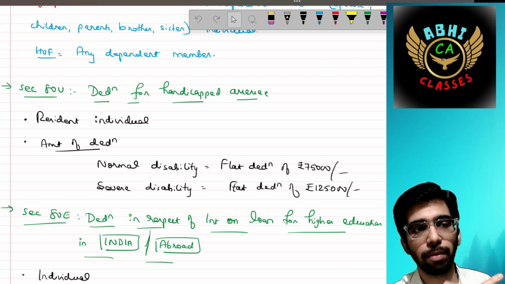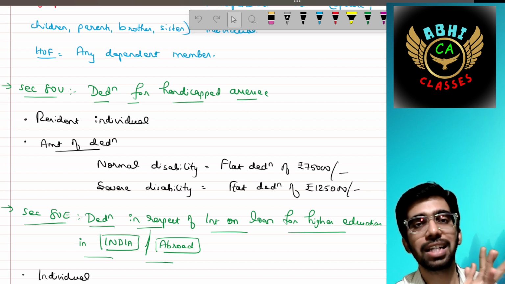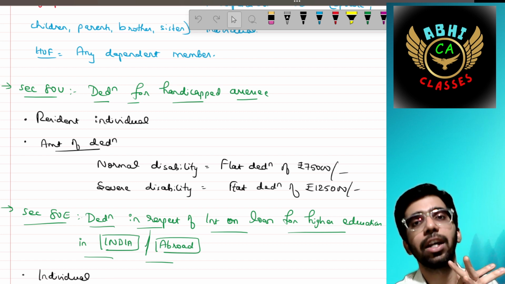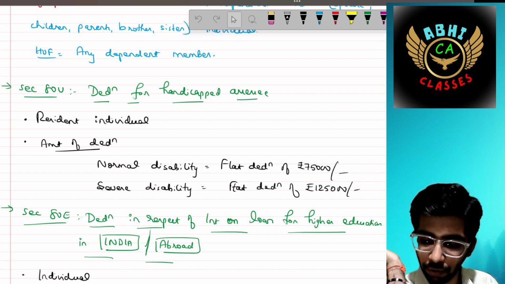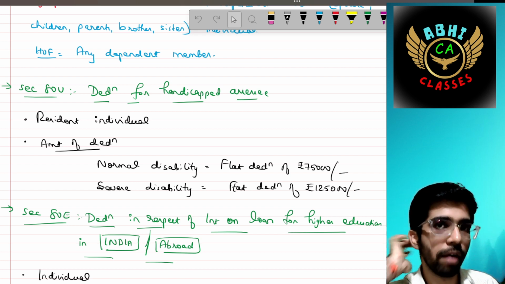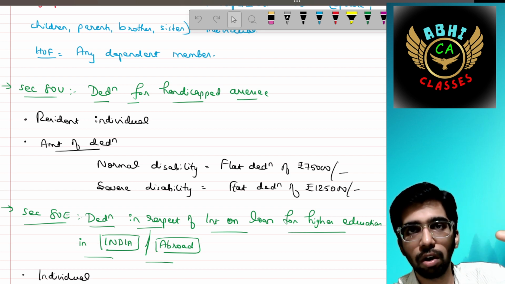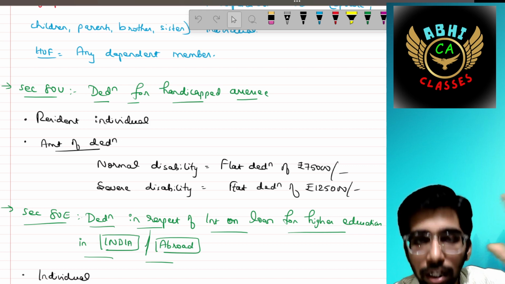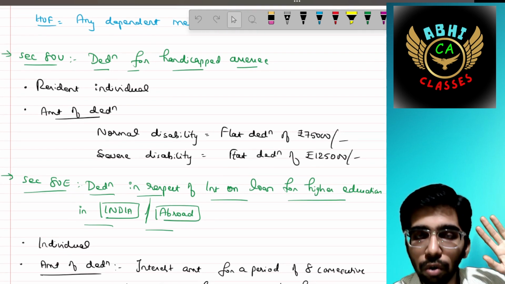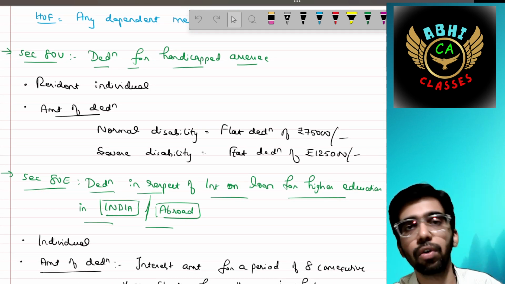But he should incur expenditure. If Mr. A is having a severe disability, then the flat deduction is 1,25,000. The same that we have covered under section 80DD. 80DD concerns your relatives, 80U talks about yourself.